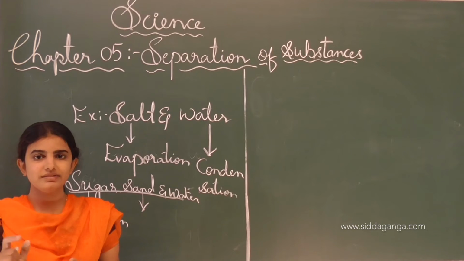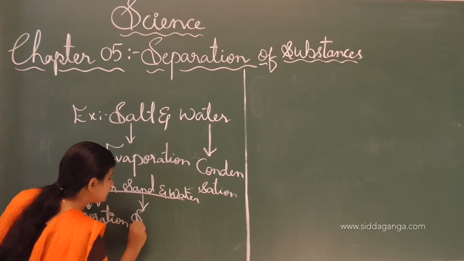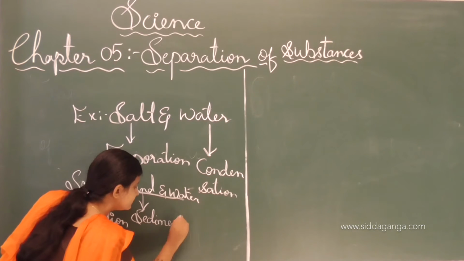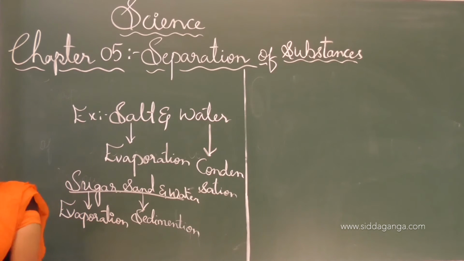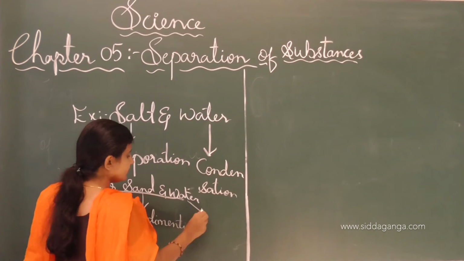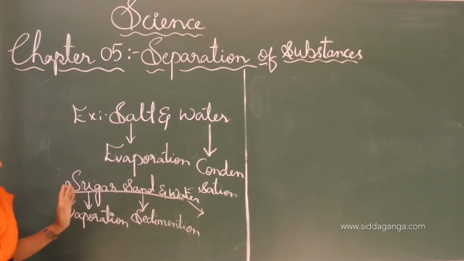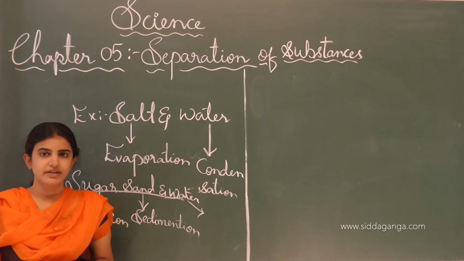We call it the sedimentation process. Next one is water. We get it from the condensation process. This is how more than one method of separation of a mixture can be done here.